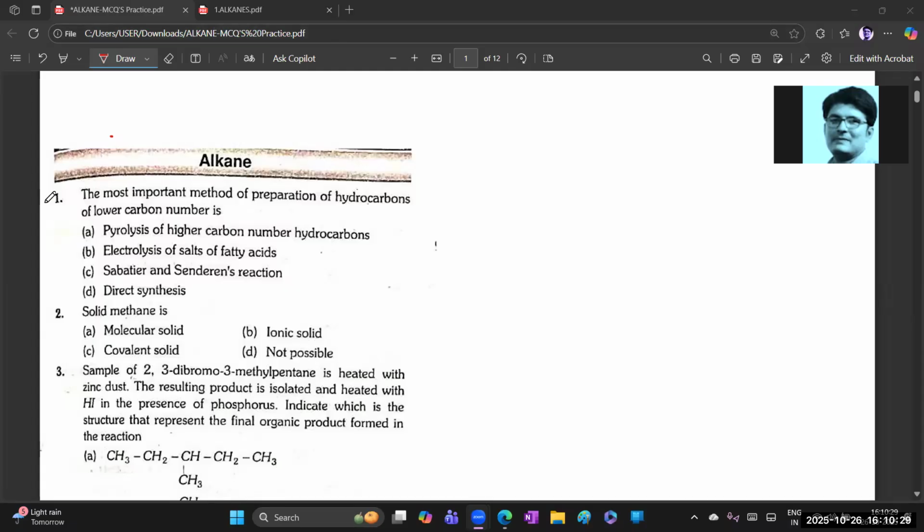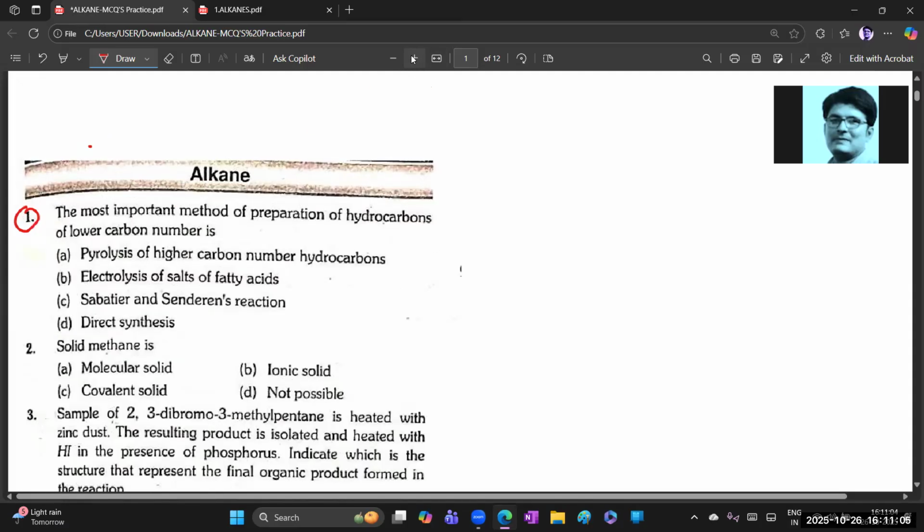Okay guys, let us look at the first one. Before explaining, I would like to say that in this MCQ practice sheet, there is no need to practice the total number of questions. Only a few questions we need to practice. The remaining ones you can practice in your material modules. If you are unable to see the screen properly, you can rotate your device vertically and zoom the screen. Otherwise, I can zoom.